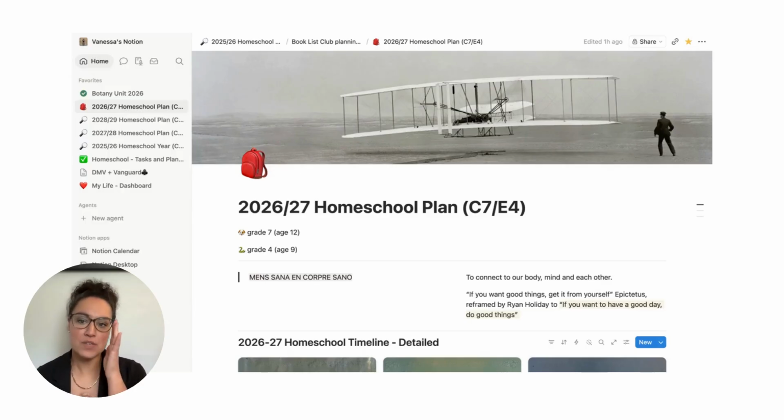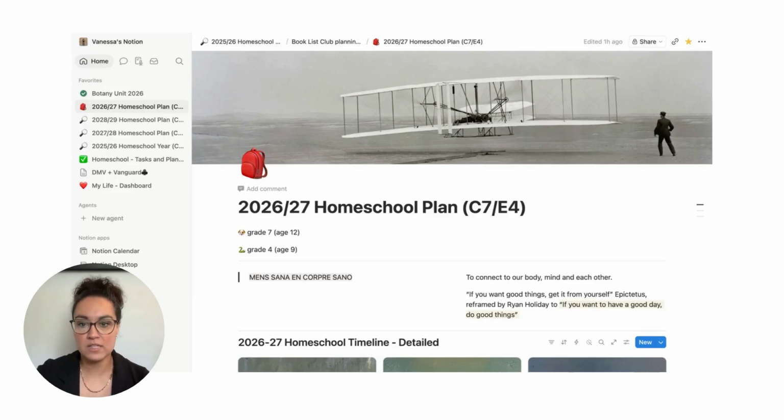All right. So this, as you can see, is my 2026-27 homeschool plan. And we are doing grade 7 and grade 4 this year. I won't get into how to pick homeschool curriculum or anything like that in this. This is just compiling what we are doing for the year and putting it into a really clear visual plan.